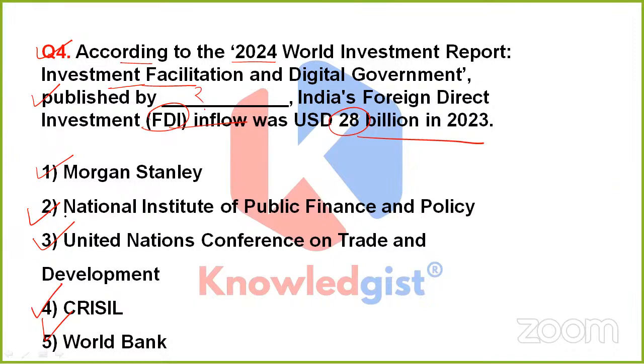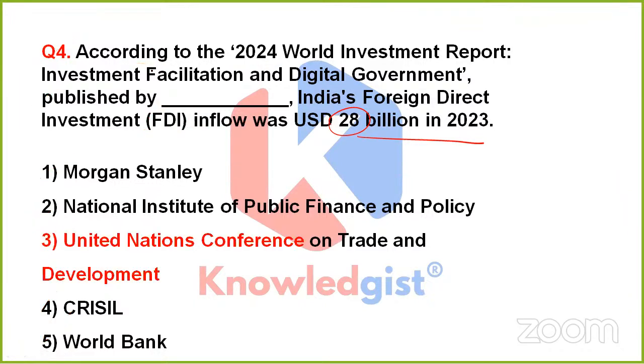What should it be? Should it be option 1, 2, 3, 4, or 5? Anyone? Okay, have 5 seconds. Think about it. They are simply asking the name of that particular organization which published this report. What report is it? It is the 2024 World Investment Report. What should it be, dear? Is anyone having any idea? Okay, one friend of mine is saying it should be option 2.